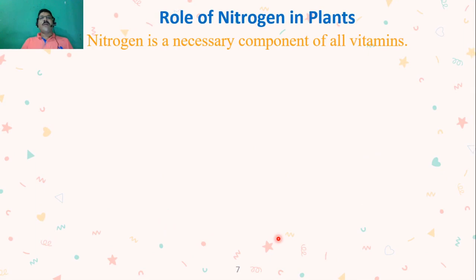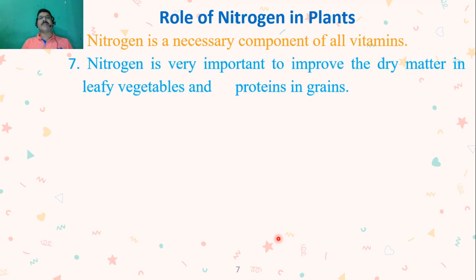Now nitrogen is a necessary component of all vitamins. So there are different types of vitamins present in plants, and all these vitamins are synthesized by using nitrogen, or nitrogen is a very important constituent of vitamins.